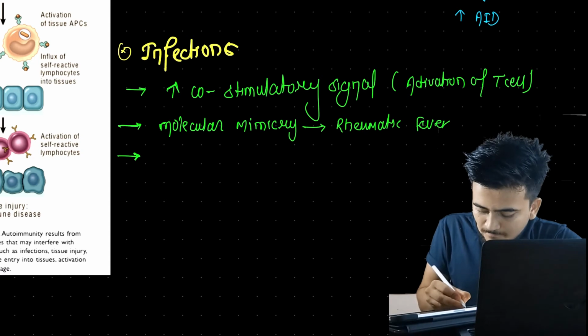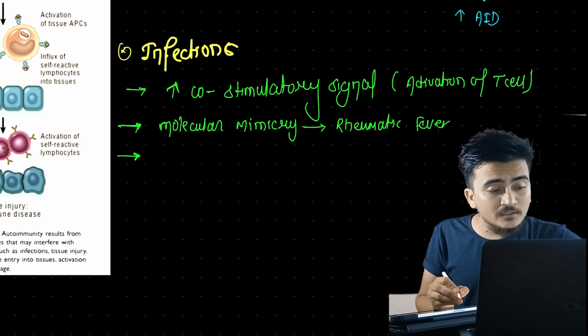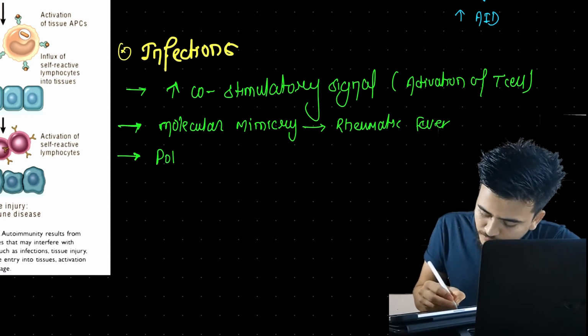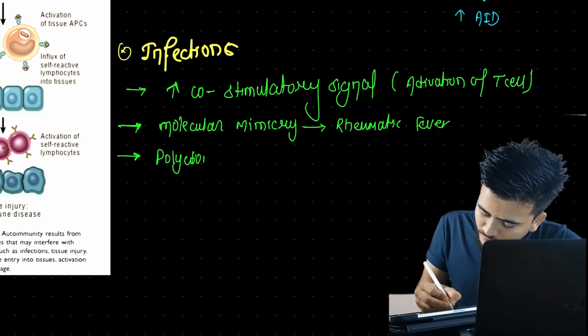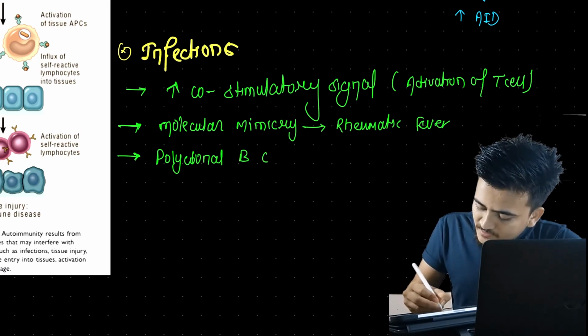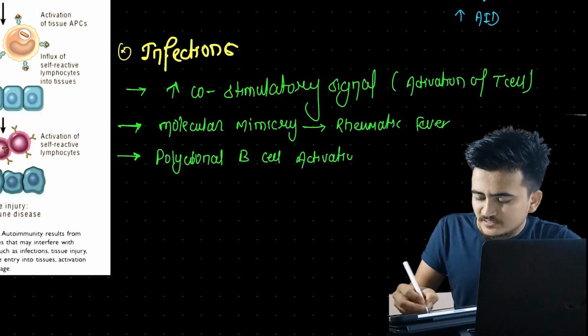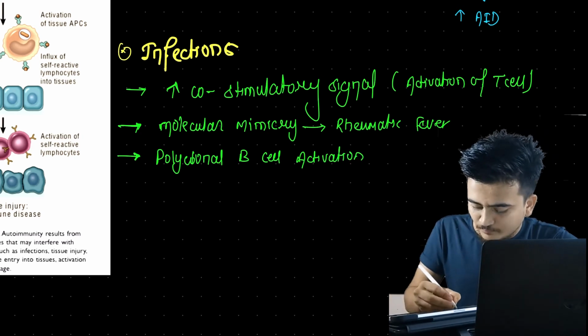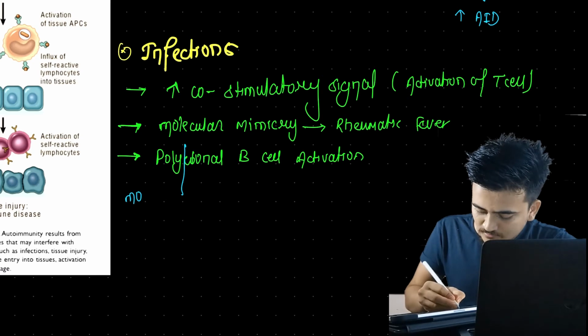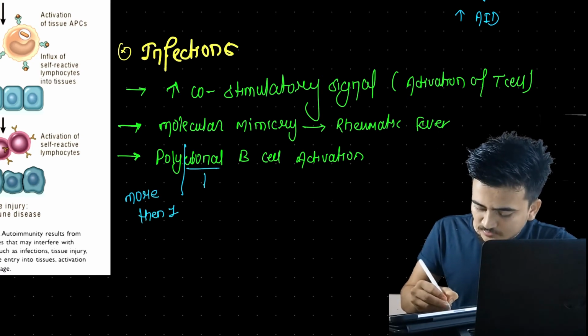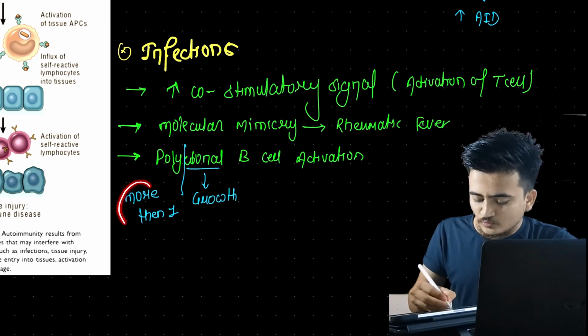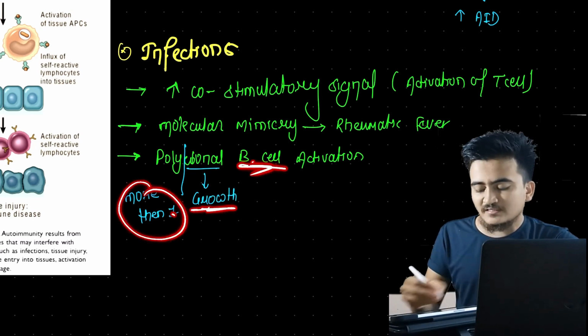Another cause is polyclonal B cell activation. What is this polyclonal B cell activation? From the words it will be clear. Poly means more than one, obviously. And clonal means growth. So from here we are clear that it means the growth and activation of more than one B cell.